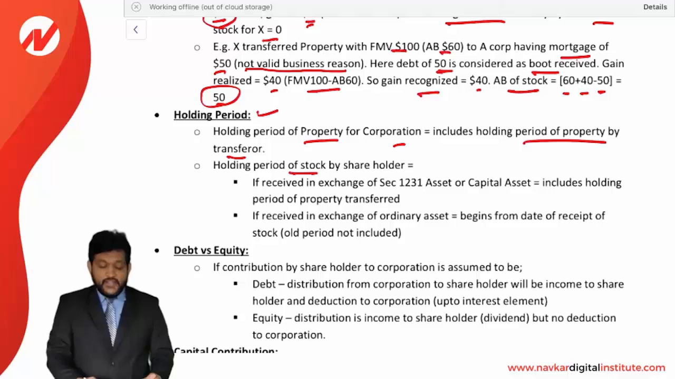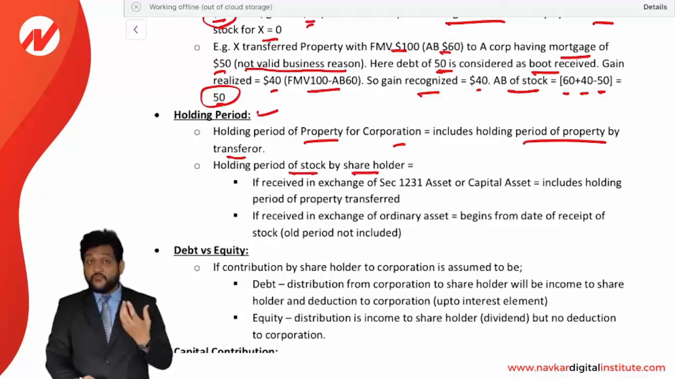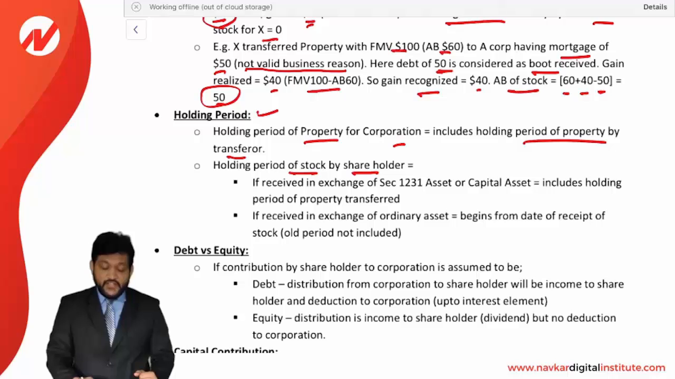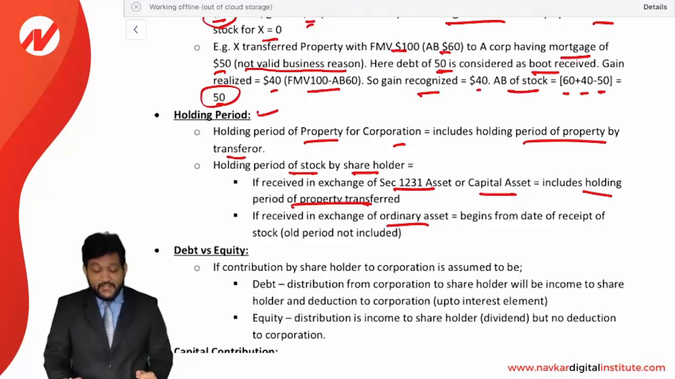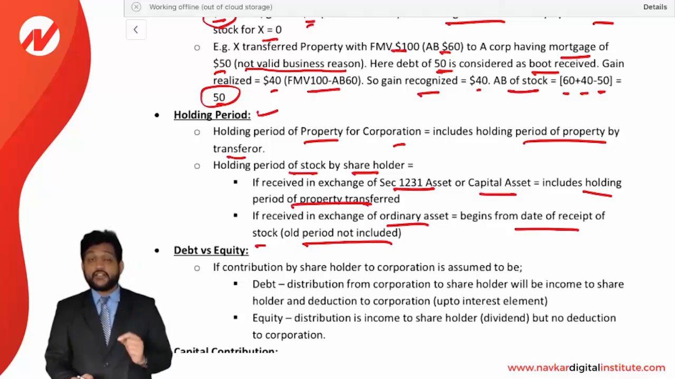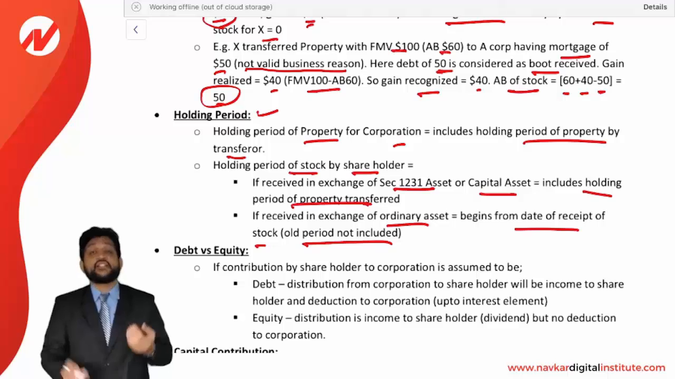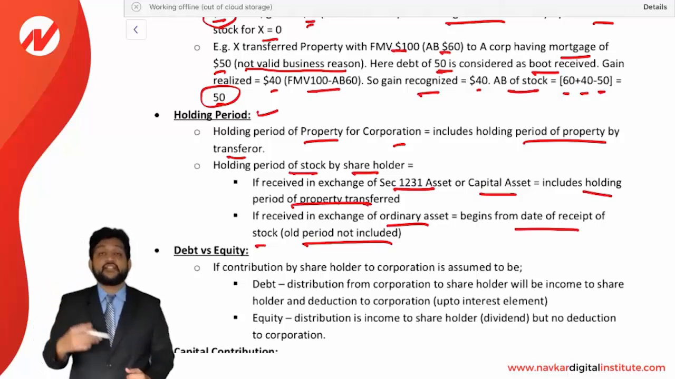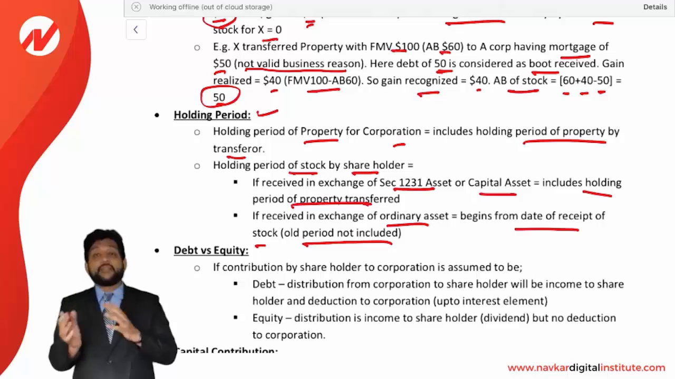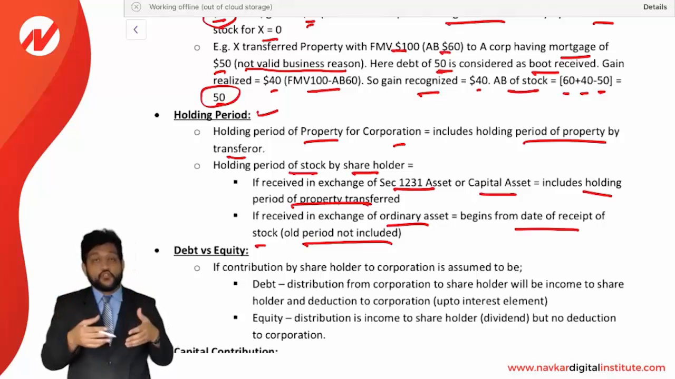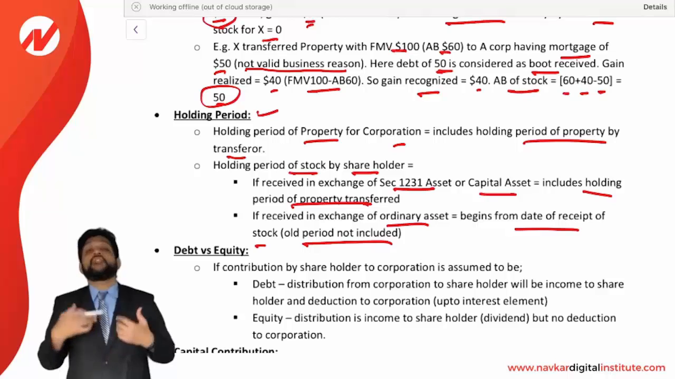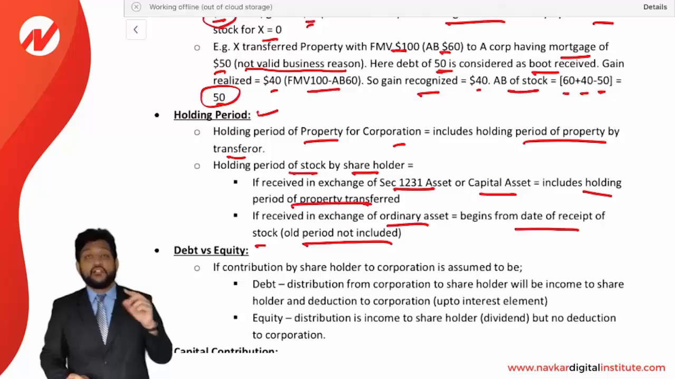Holding period of stock by a shareholder. Now whatever stock he has received in exchange, what is the rule? If received in exchange of a section 1231 asset or capital asset, then it includes the holding period of the property transferred. But if it is received in exchange of an ordinary asset, then it begins from the date of receipt of the stock, that is, the earlier period is not included. So you need to consider against which asset you are receiving the stock. If you have given a section 1231 asset or a capital asset, then the holding period of that asset will be included in the holding period of the stock. But if you are receiving the stock in exchange of an ordinary asset, then the holding period of it will not be included in the holding period of the stock. So just be very clear on it.